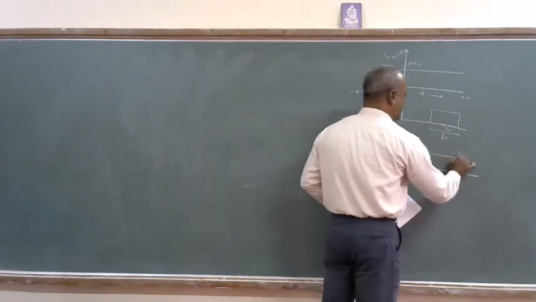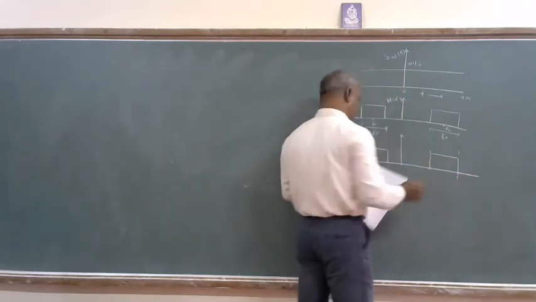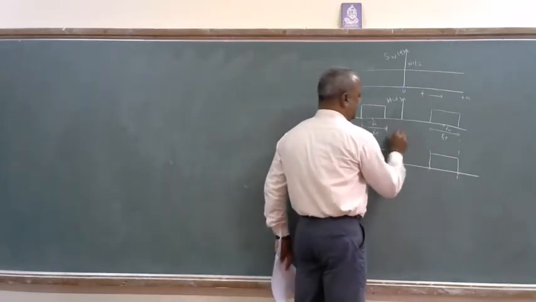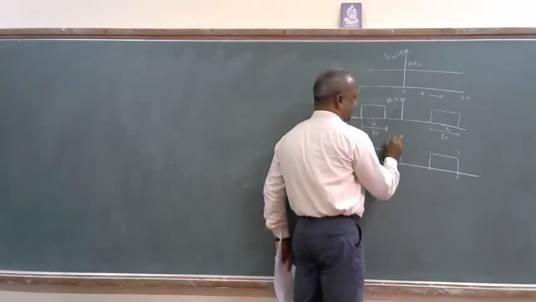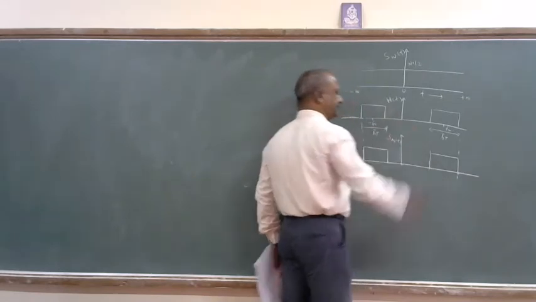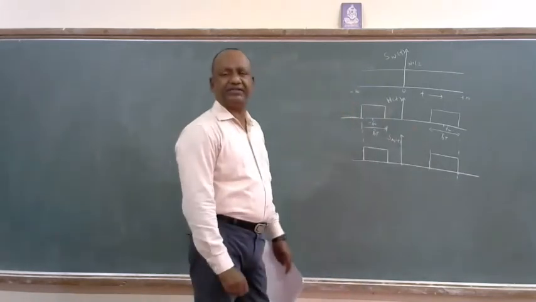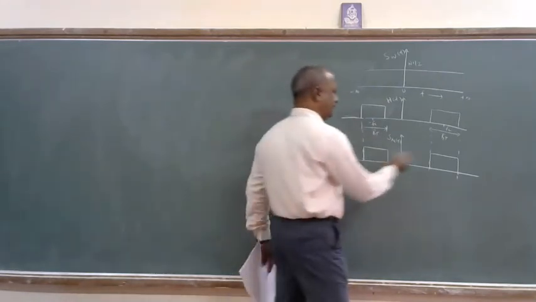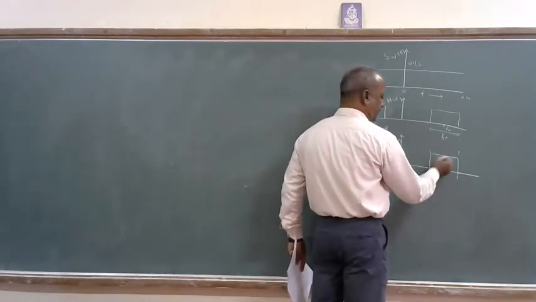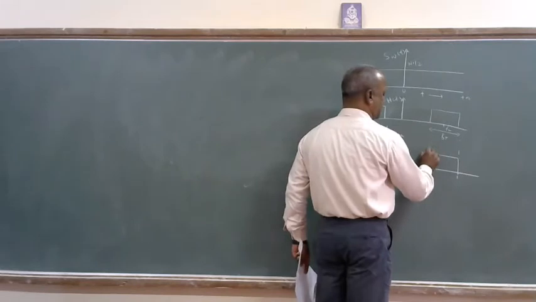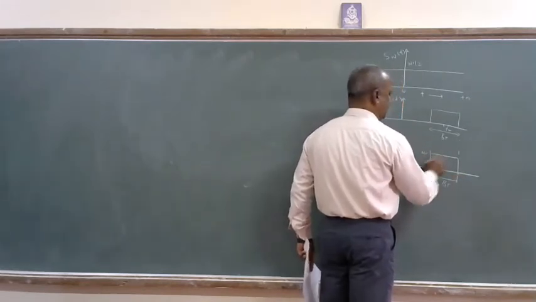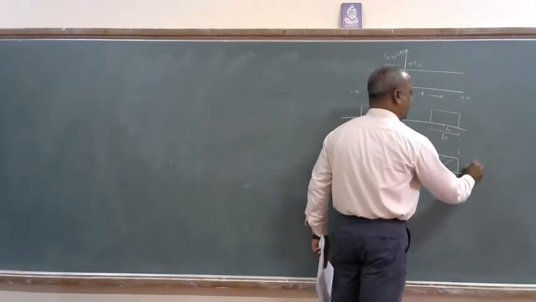This is the noise available at the output of the band pass filter, N of t, the filtered noise. Power spectral density SN of f has the same amplitude, the height is N0 and the width is BT, and the total area is equal to N0 BT.